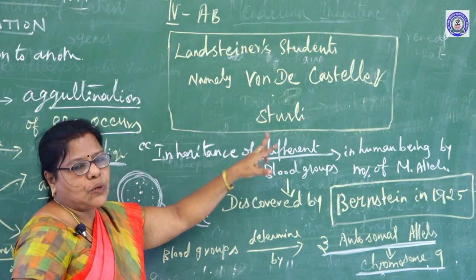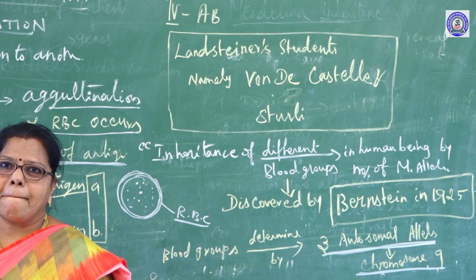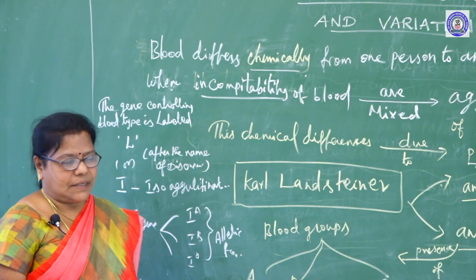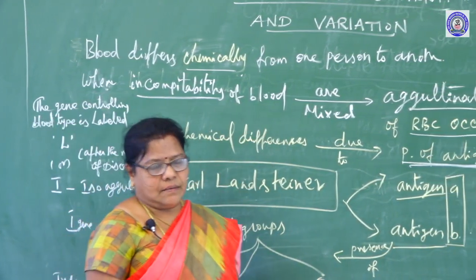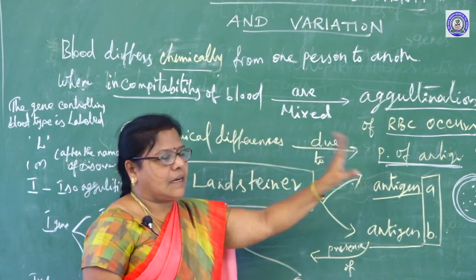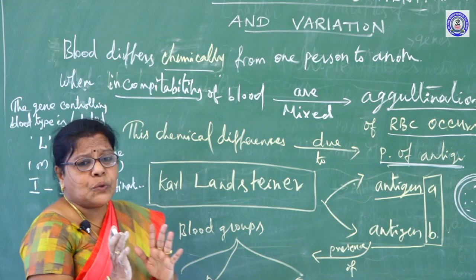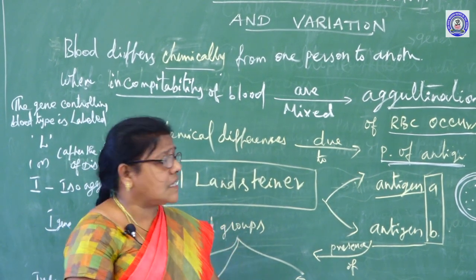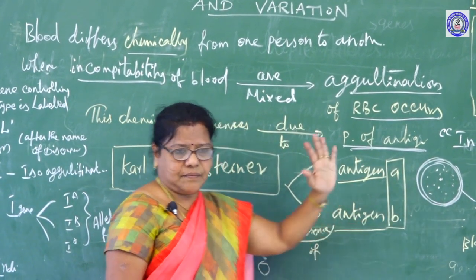Kastler and Sturley. Blood differs chemically from one person to another person. When incompatible blood is mixed, agglutination of the RBC occurs. These chemical differences occur due to the presence of antigens. These antigens are present on the surface of the RBC cells, that means the membrane of the RBC cells.